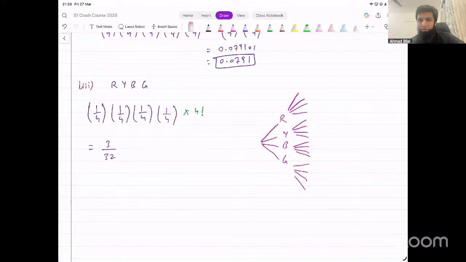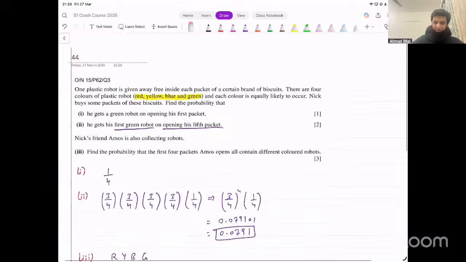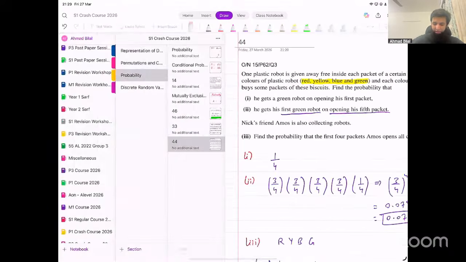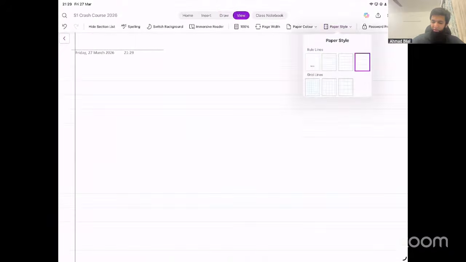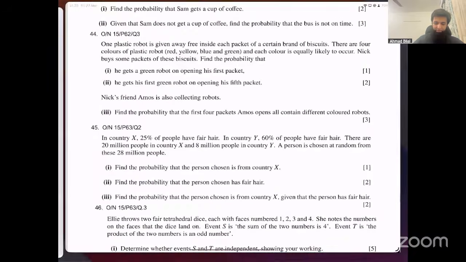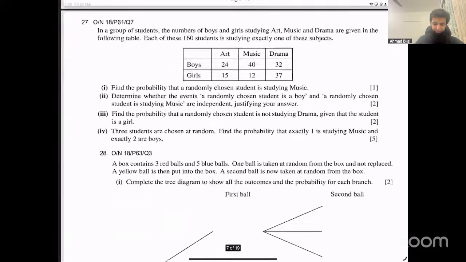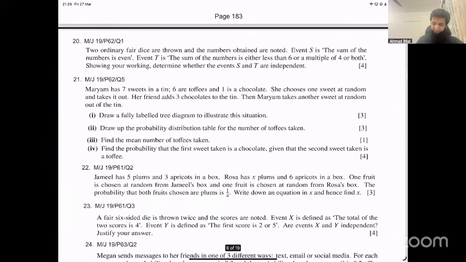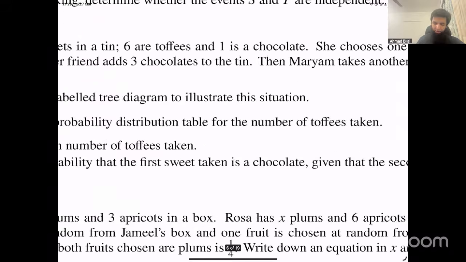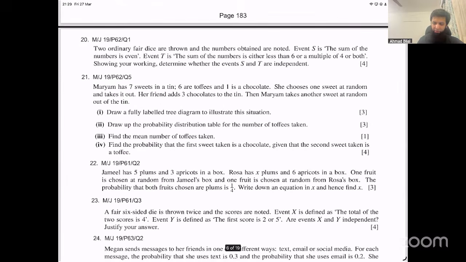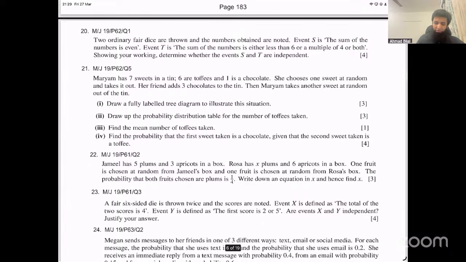Next one in the list was 21. You can also post other questions if there are any other that you have problems in. I'm doing 21 next after this. 21. Let's try this. Okay, again, they're talking about mean number of toffees taken, probability distribution table. But we have done discrete random variables, right? We've done discrete random variables, so we could do this, right?